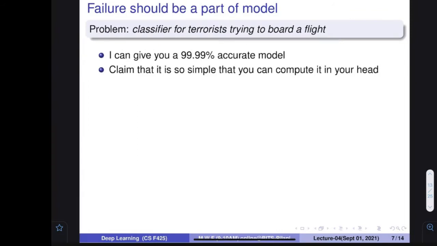A very interesting thing that we are going to discuss right now is what happens if you develop the system and only focus on the accuracy of the system, that my system should be more accurate, very high accuracy.